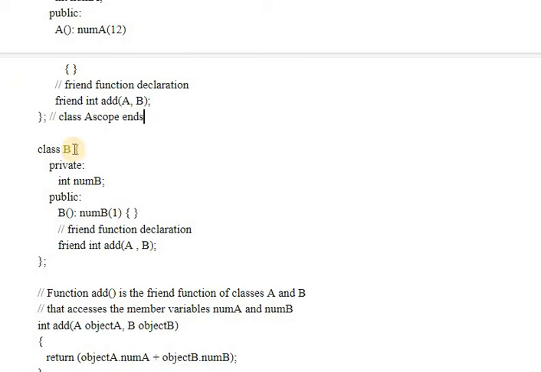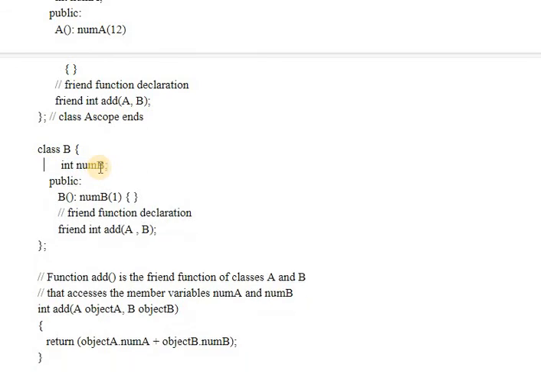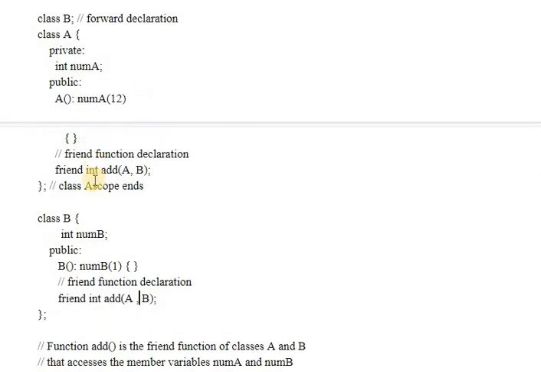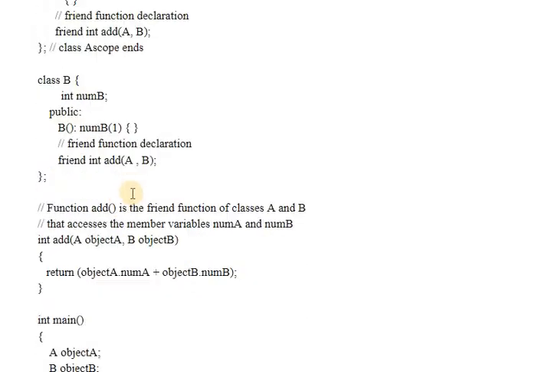Next comes class B. It has private data members. Even if you do not write private here, it will be private by default. Then in the public section we have created one constructor with the help of an initializer list. Again, because we are using a non-member function as a friend to two different classes, the declaration will come in both classes, class A as well as class B. Class A was here and the class B declaration is here.